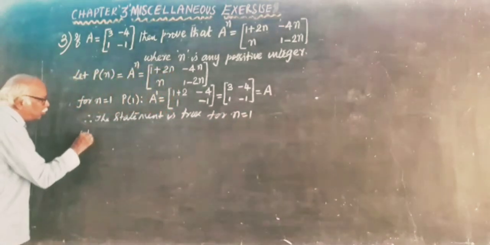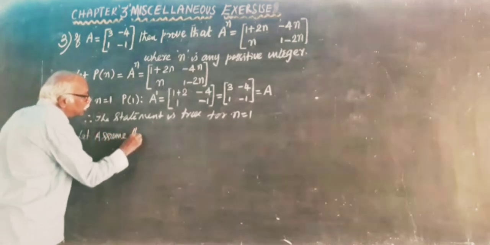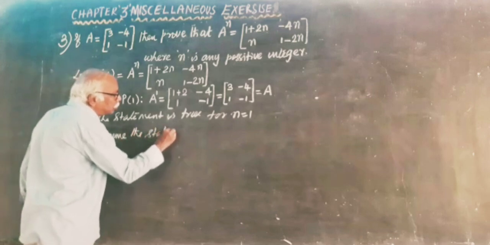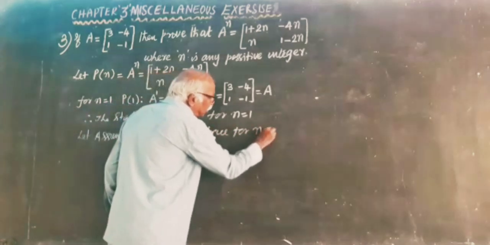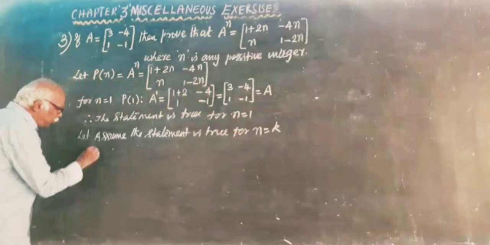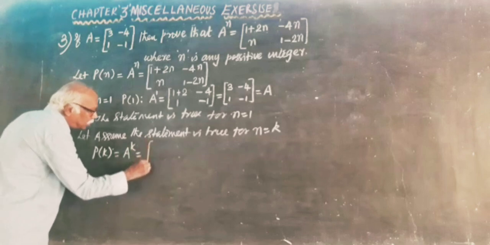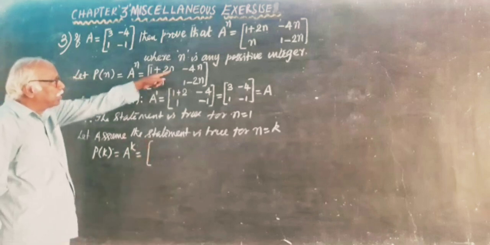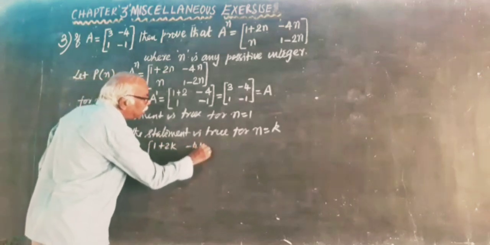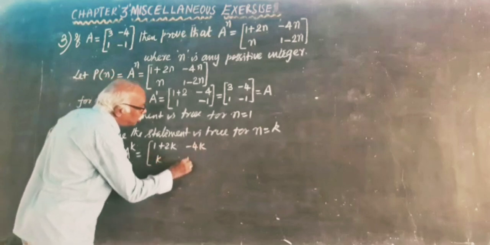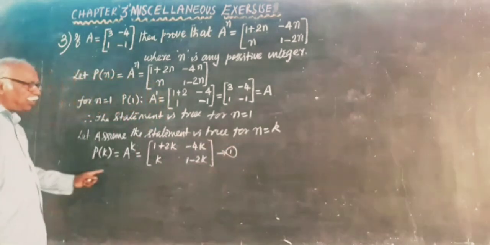Second, let us assume the statement is true for n is equal to k. Therefore, P of k is A power k. Wherever you have n, replace it with k: 1 plus 2k, minus 4k, k, 1 minus 2k. We keep this as equation number 1 for P of k plus 1.